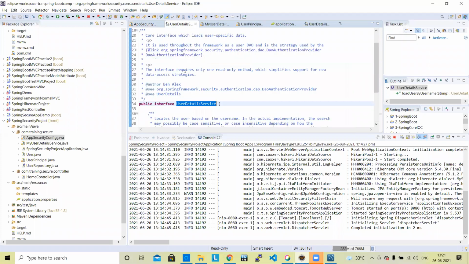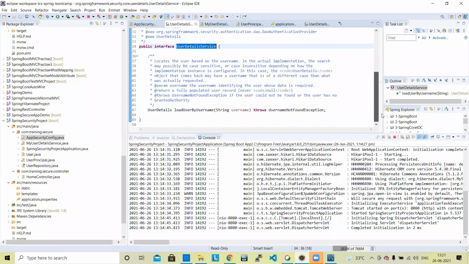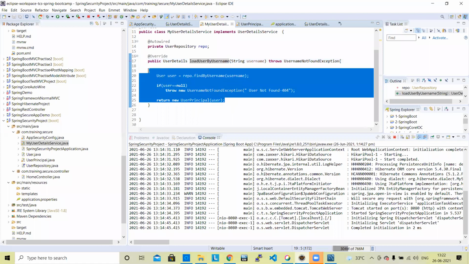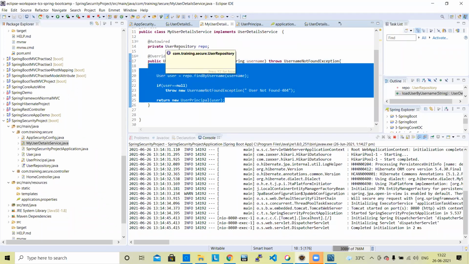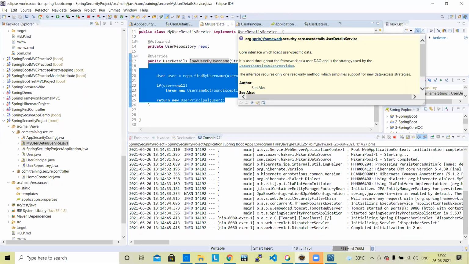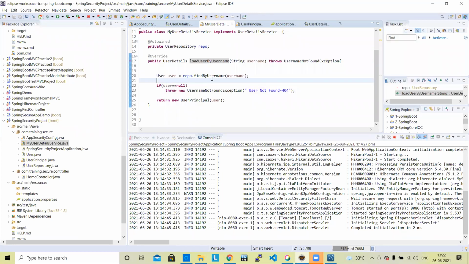There is one method, load user by username, that we are implementing by our requirement. This is the area where we implement it. It is already in the user detail service interface. We are implementing it here, and we are getting a user object.